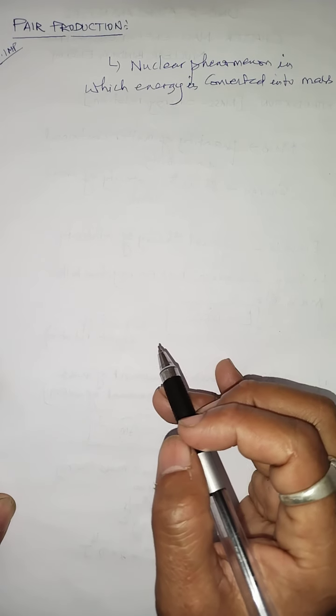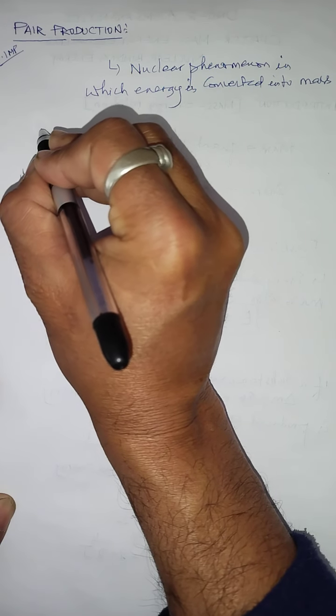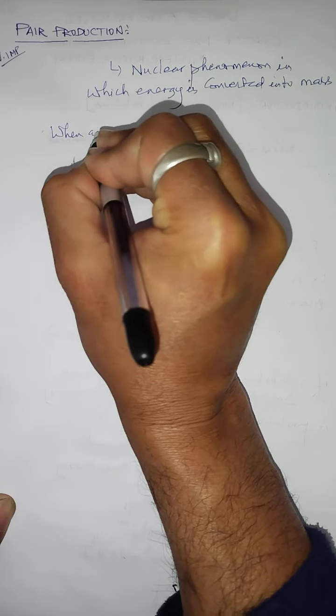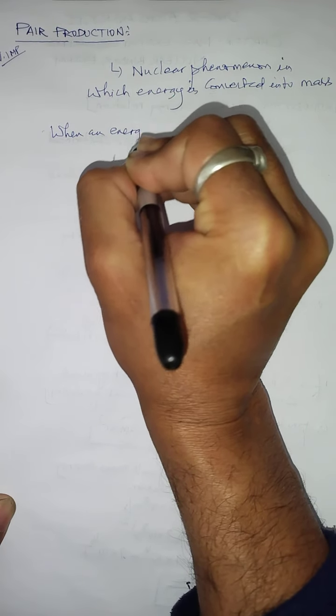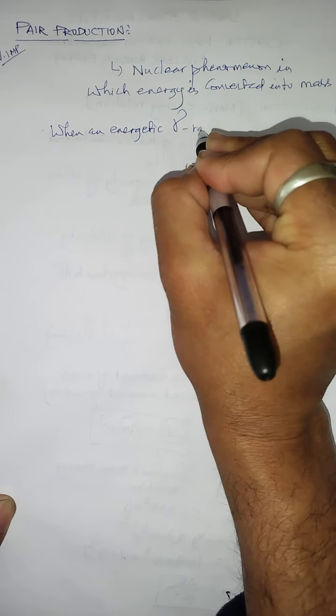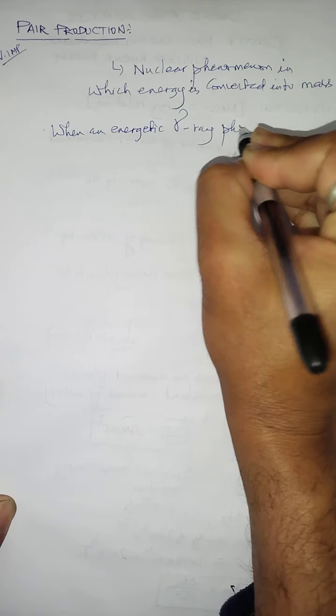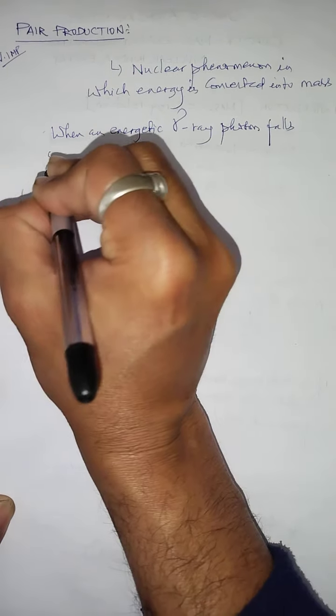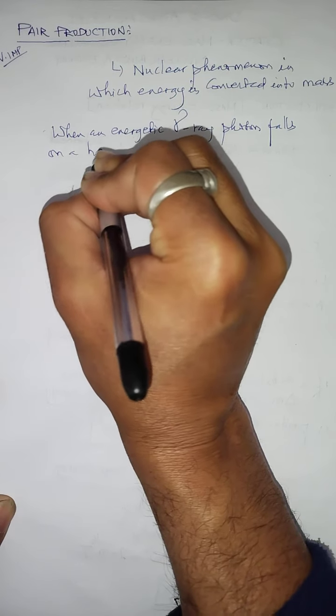For pair production to be observed, we basically see that an energetic gamma photon, gamma ray being one of the light rays, falls on a heavy substance.